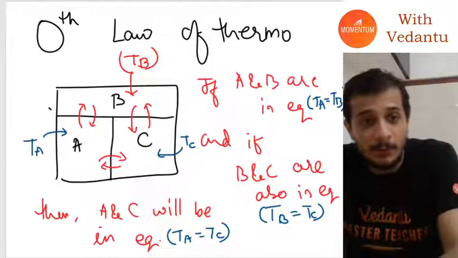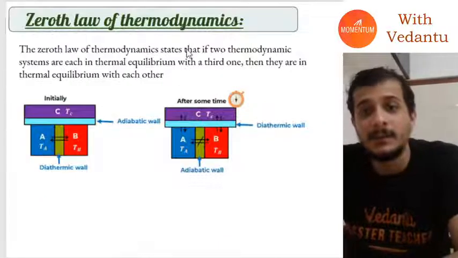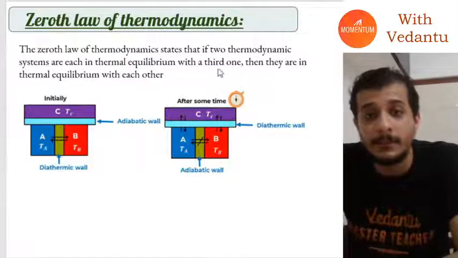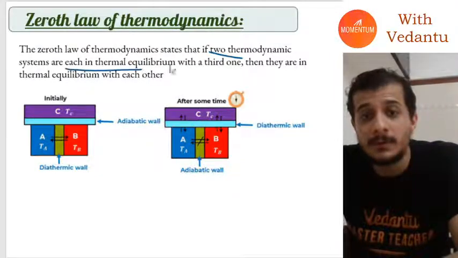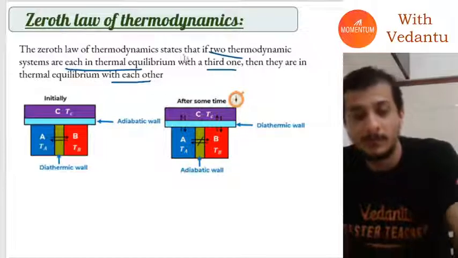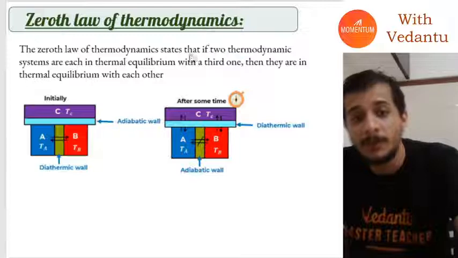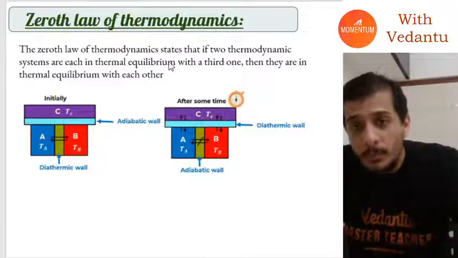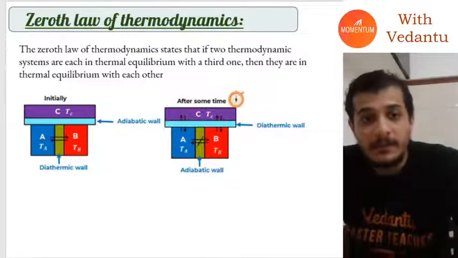My statement, if you do not like, they have also given a statement. It states that if two thermodynamic systems are in equilibrium with a third one, then they are also in equilibrium with each other.